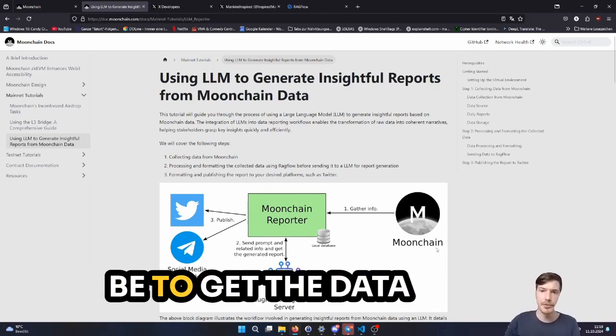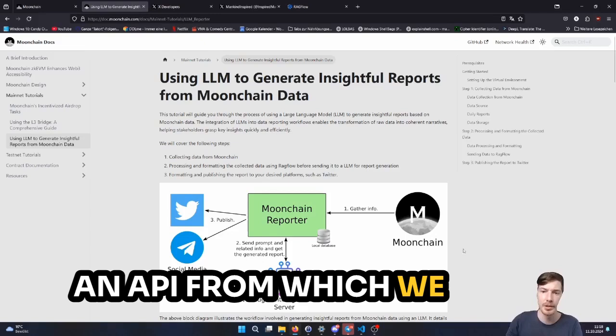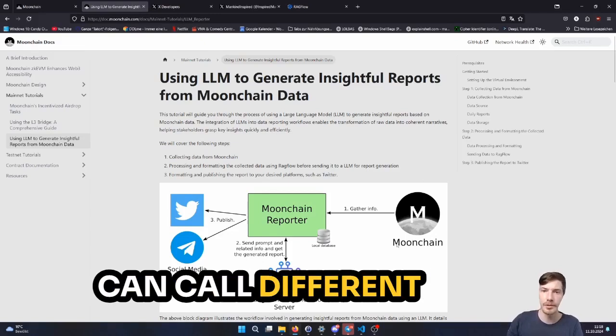The first step will be to get the data from the Moonchain blockchain. For this, we will use an API from which we can call different statistic states.